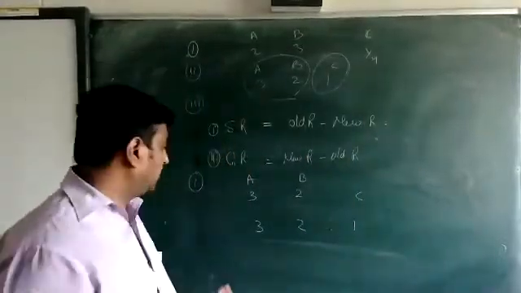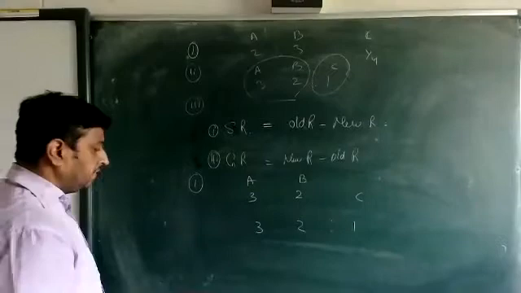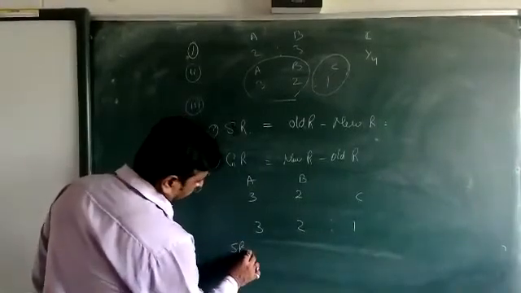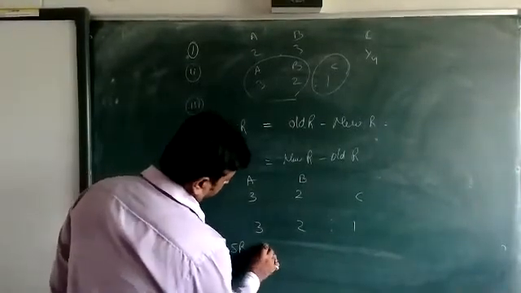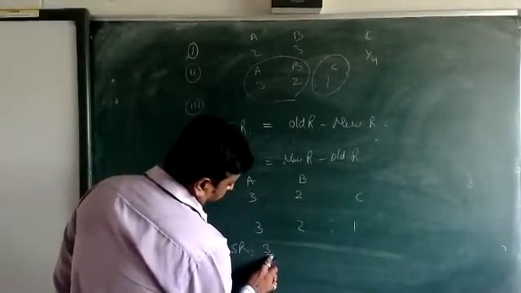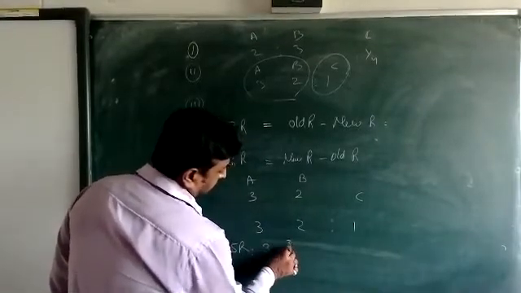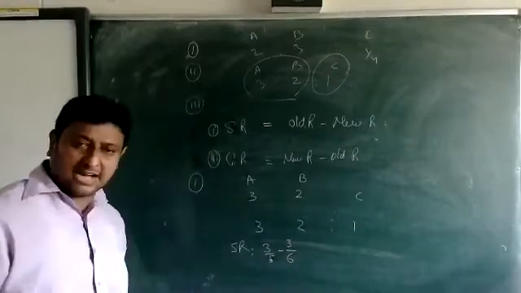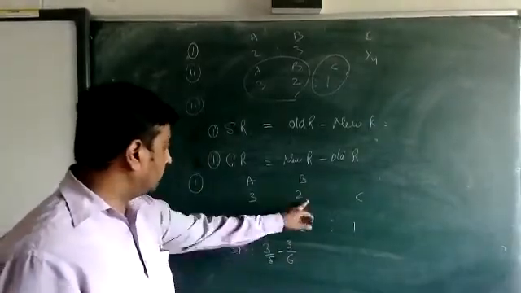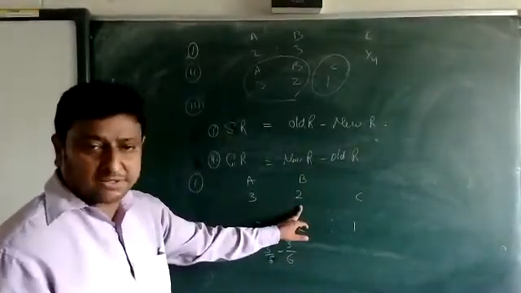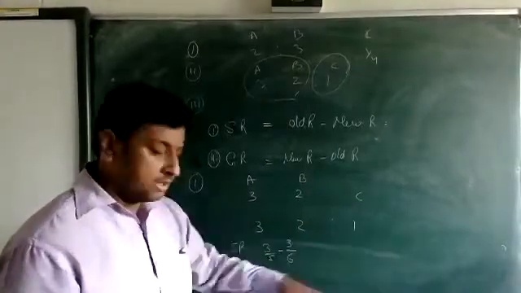3:2:1. Now we are going to calculate the sacrificing ratio. How are we going to calculate it? Sacrificing ratio is equal to old minus new. So for A, old is 3/5, minus new 3/6. Beta, the old ratio is 3:2, and the new is 3:2:1.